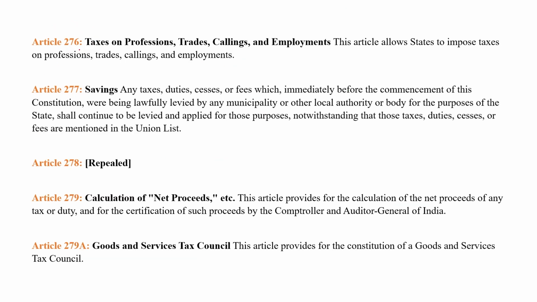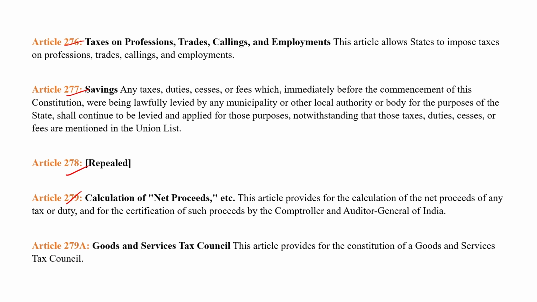Next is Article 276, 277, 278, 279 and 279A. What does Article 276 say? It's taxes on professions, trades, callings and employment. This article allows states to impose taxes on professions, trades, callings and employment.